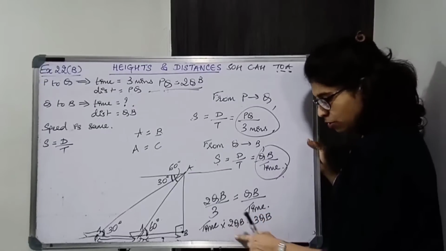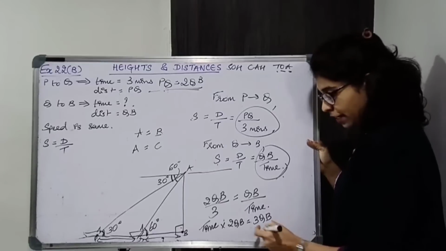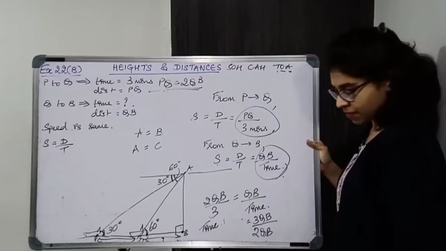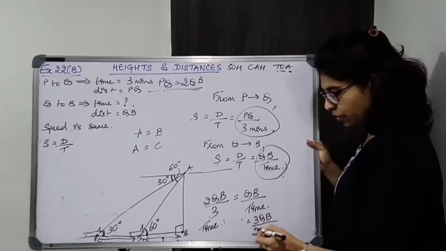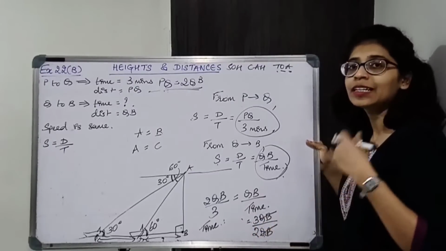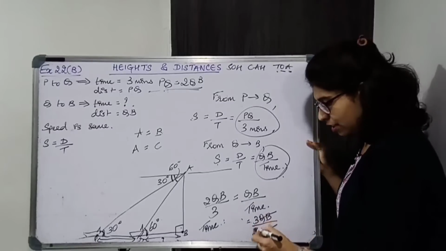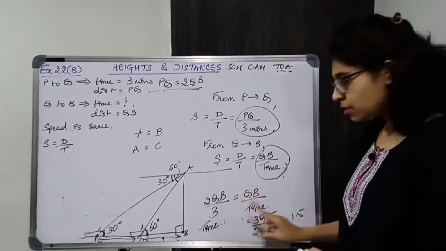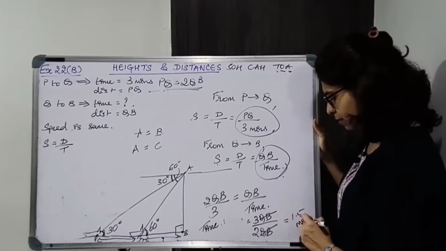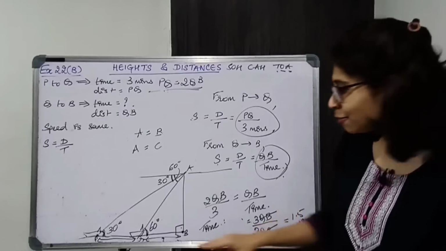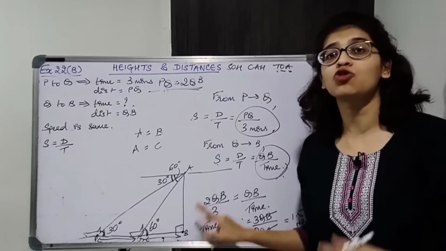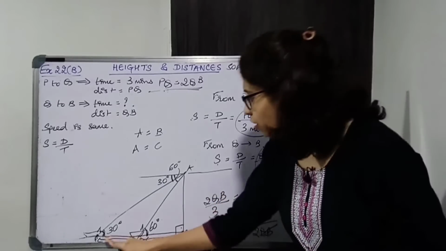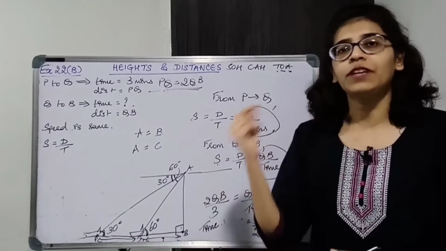Now it is multiplied over here, so when you take it to the other side, it is going to divide. So it will be 2 QB. So time taken is equal to 3 QB upon 2 QB. QB will get cancelled and 3 upon 2 gives 1.5. Here the time was in minutes, so here also the time will be in minutes. So time taken from point Q to point B, that is the shore, will be 1.5 minutes. So from P to Q it is 3 minutes, from Q to B it is 1.5 minutes.